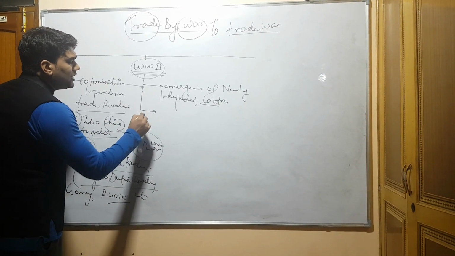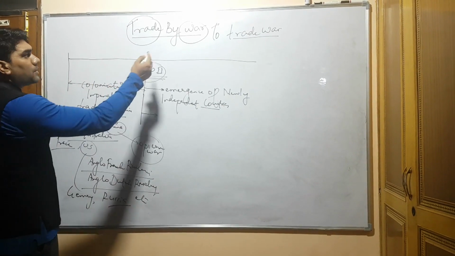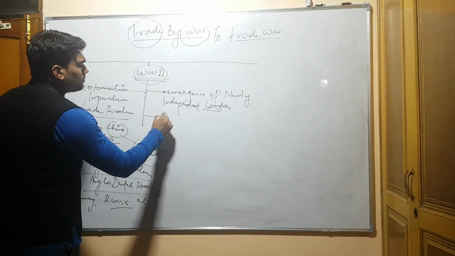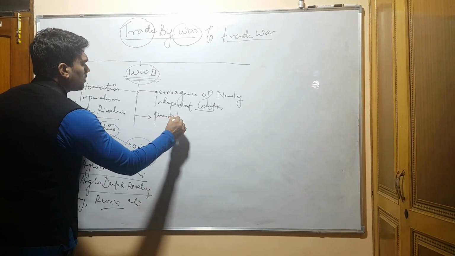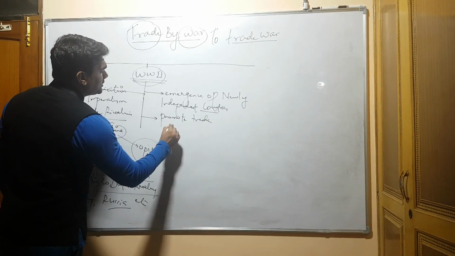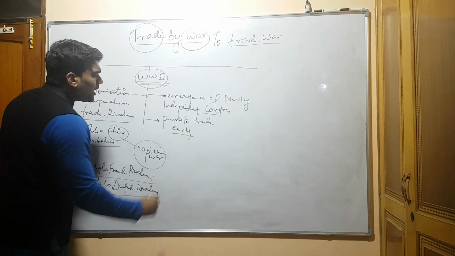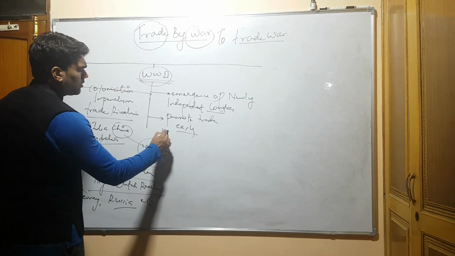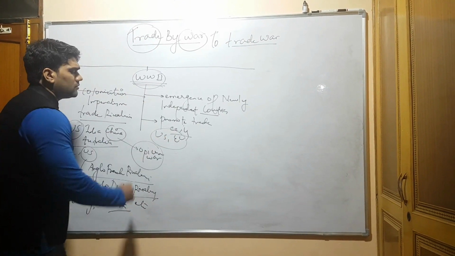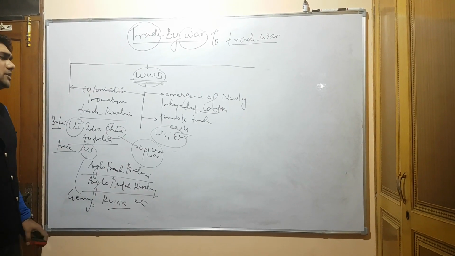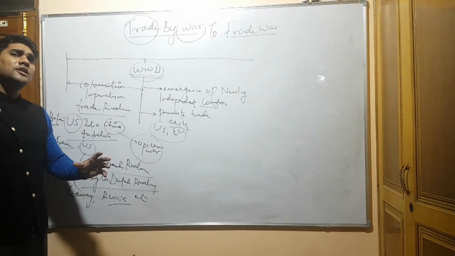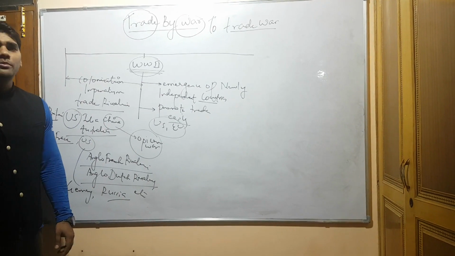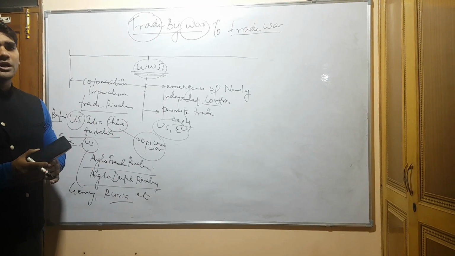After countries like Britain, the US, the European Union won the Second World War, they got one easy term: they could promote trade easily. Why am I saying this? Because by this time, the US and the European Union, all those countries around that region, had got domination in industrialization. They had domination in better industrial products.